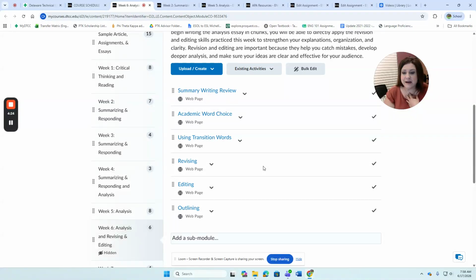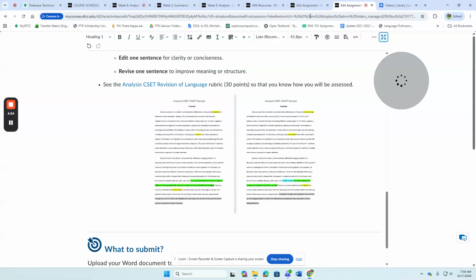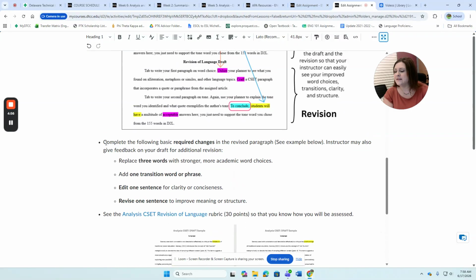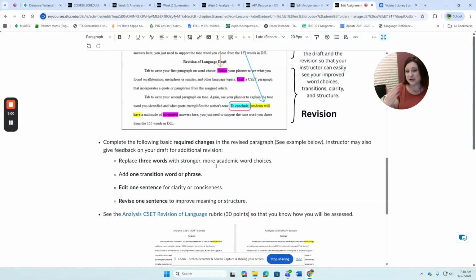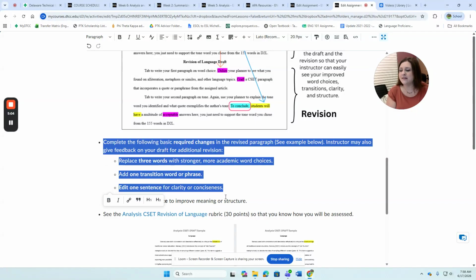The way that I grade it, I do not grade whether you took my advice from the feedback. I don't grade that. I do grade how you used the course. So how did you use these pages and all of the directions here, all of these things right here, this is what I'm grading you on, okay? So it's your choice to apply the feedback or not, but you must do this in order to revise and edit, okay?